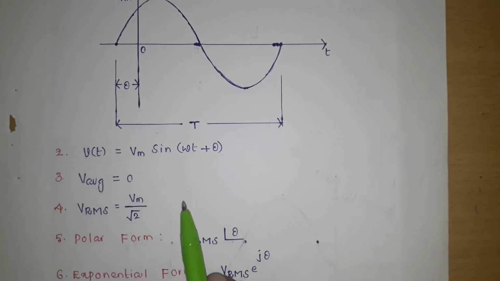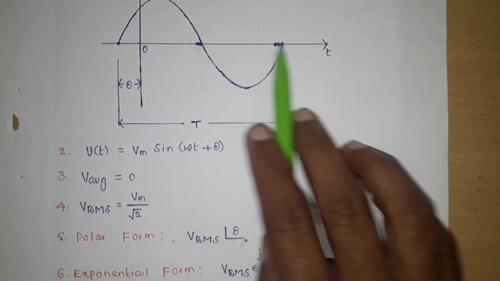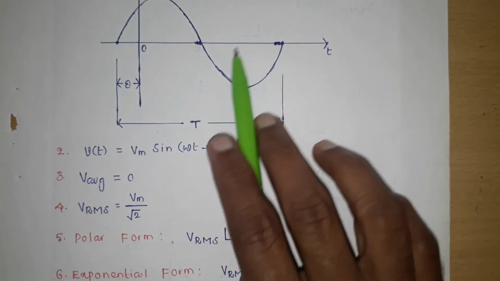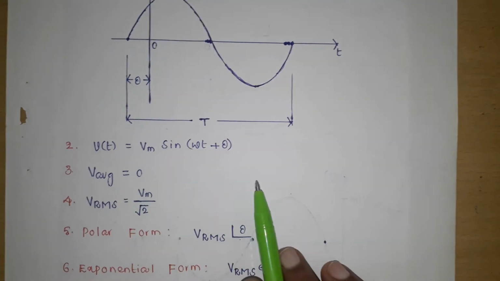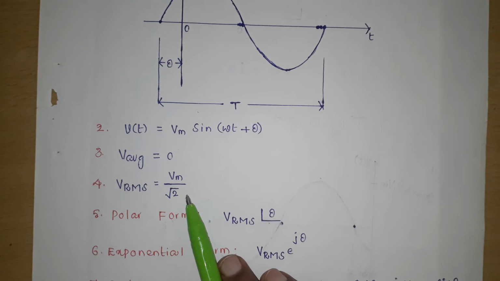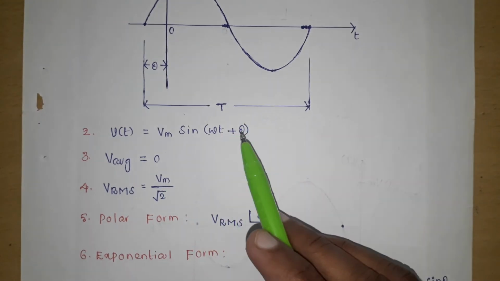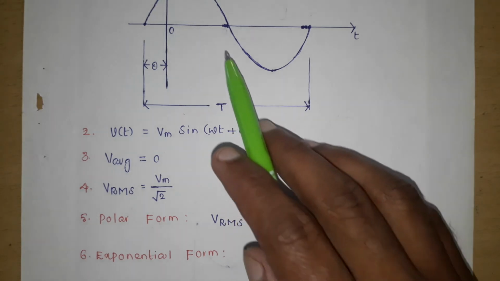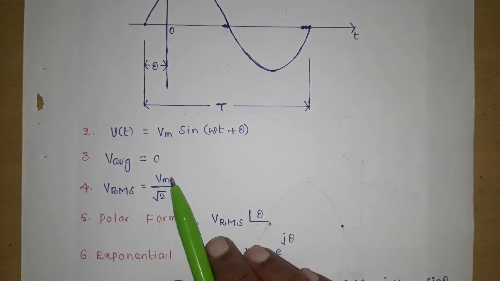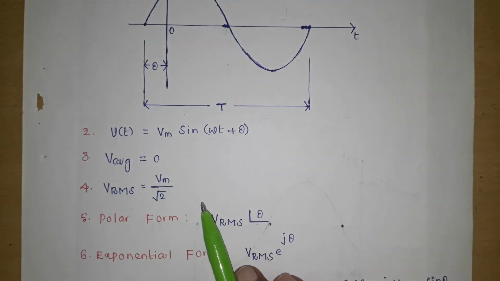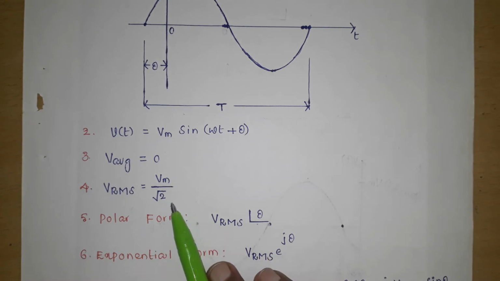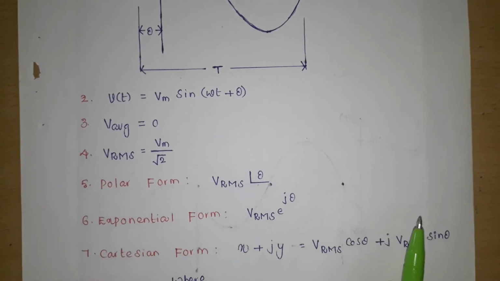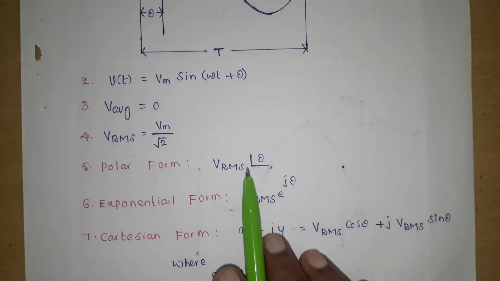Then what is the average value of a cycle? This is one cycle, so positive area equals negative area, and the average value is 0. What is the RMS value? Whether it starts at origin, behind the origin, or ahead of the origin, the RMS value depends on the maximum value, not on the angle. So it is Vm by root 2. What is the polar form? RMS value at an angle of theta.